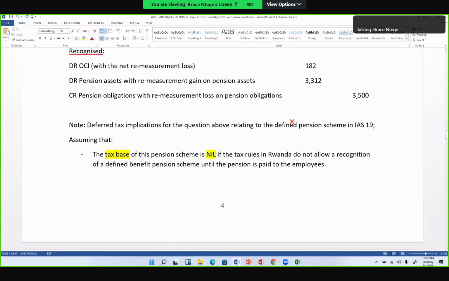Okay, and also assume a tax rate of 30% that applies to the company. So if this is the case, this is what we'll do as our solution.